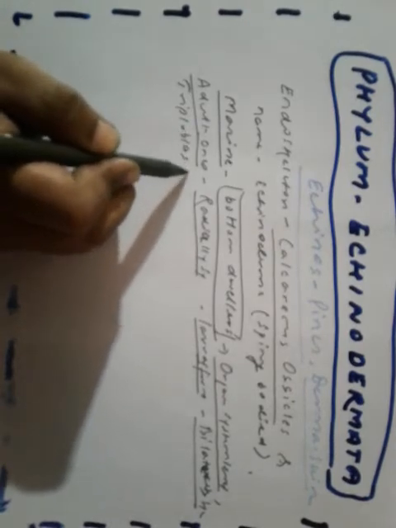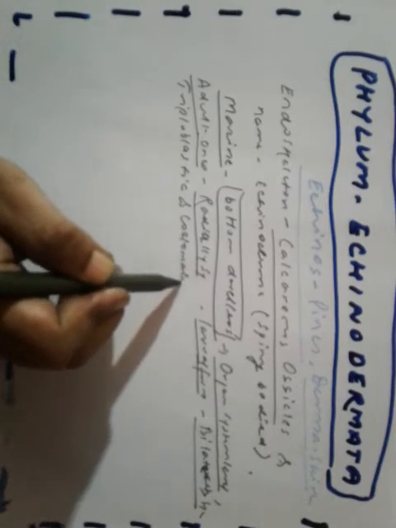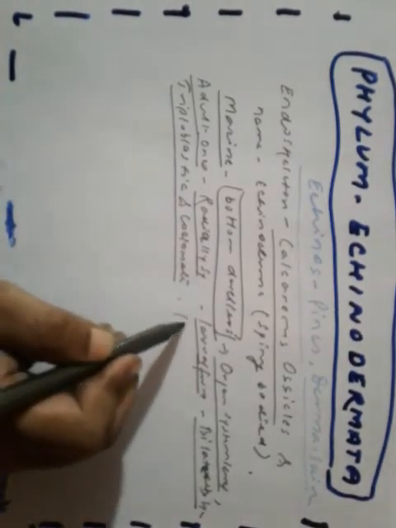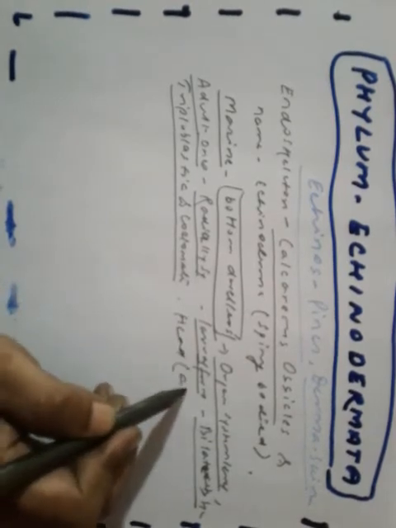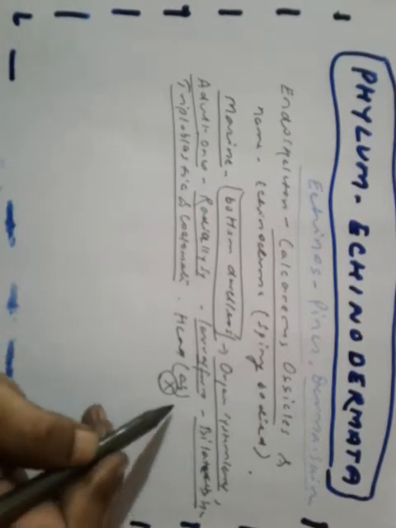They are triploblastic and coelomate animals. Head is absent, not found in echinoderms, and the body also lacks segmentation. There is no segmentation of the body.